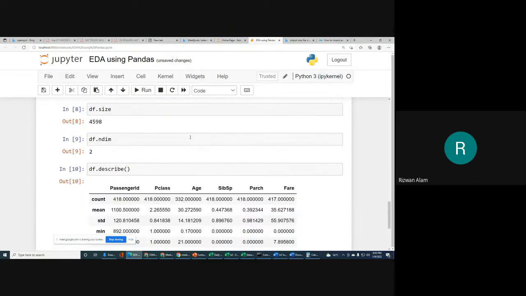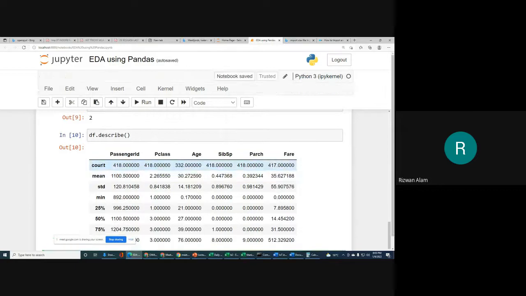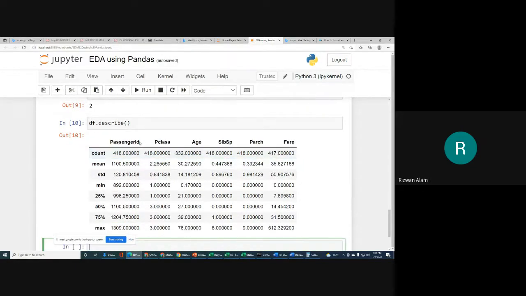You can see that passenger id is a column. For passenger id the count is 418, for passenger class the count is 418, for age the count is 332. The mean of passenger id is not worth much for us, but for age you can see that the mean is 30.27. It means the average age of passengers is 30 years. So like that you can analyze your data.